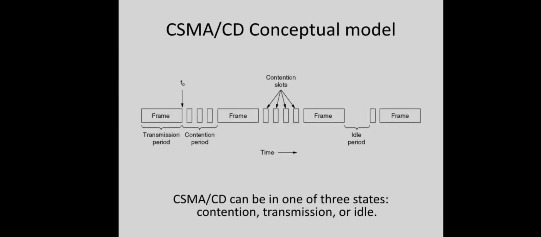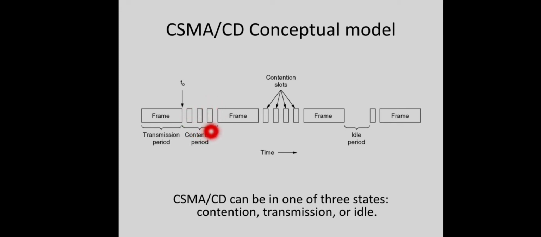Now this is a conceptual model for our CSMA/CD system. At any point, the system will be in any of three different modes. It can be either transmission period, contention period or idle period. Transmission period means a particular station is successfully transmitting its frame over the channel. And the moment that transmission is over, multiple stations may want to send their own frames, right? All of them may try to send the data and their frames may collide. All of them wait for a random amount of time and again repeat this procedure.